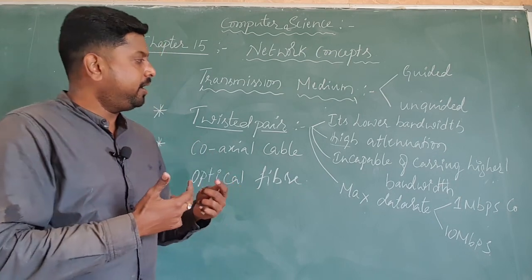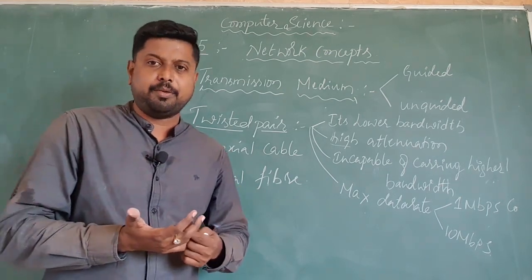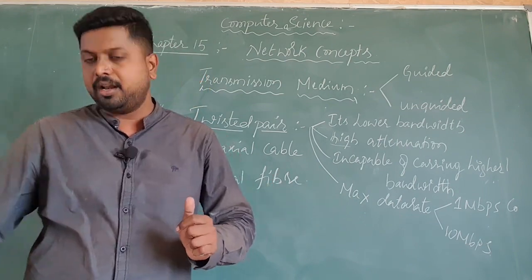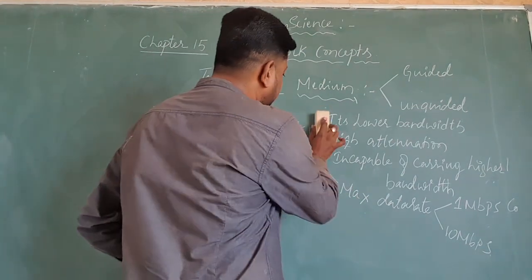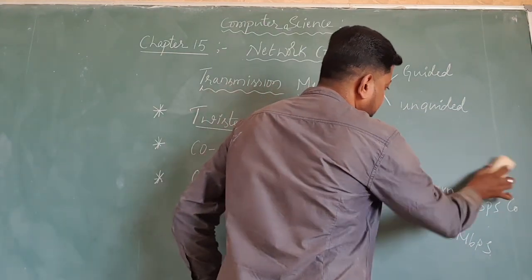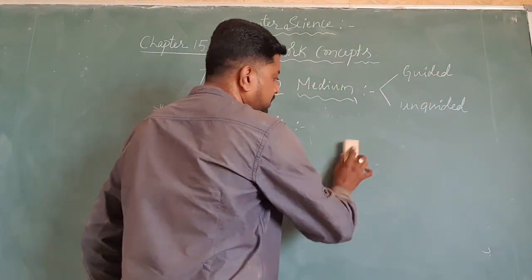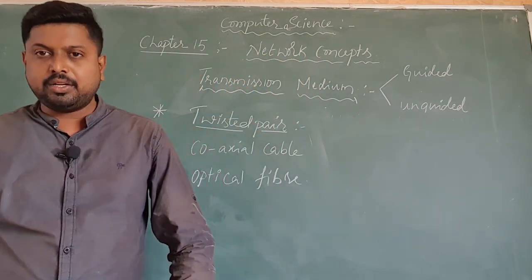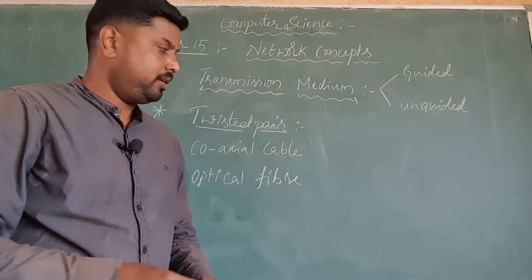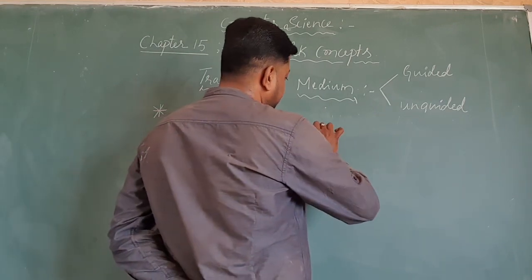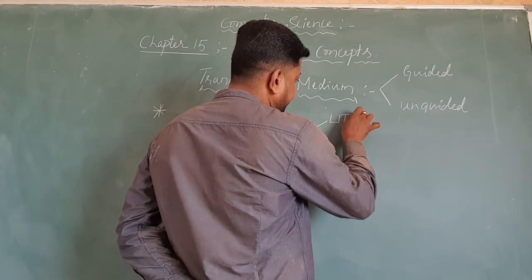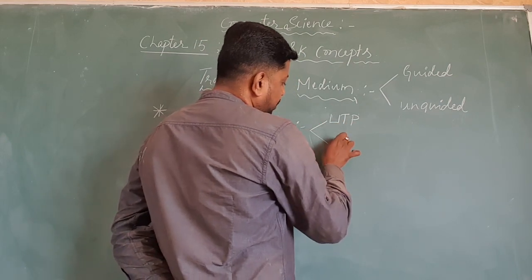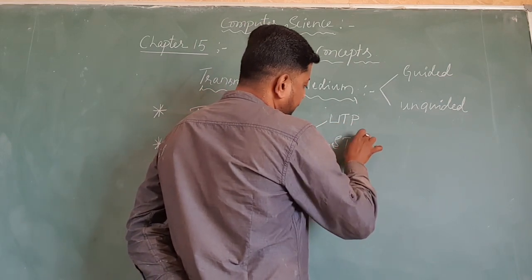Coming to the next topic, the types of twisted pair cable. We have two types of twisted pair cable: one is unshielded twisted pair and the second is shielded twisted pair. That's why we usually call them UTP, unshielded twisted pair cable, and shielded twisted pair cable.